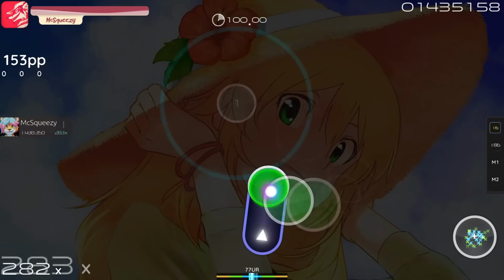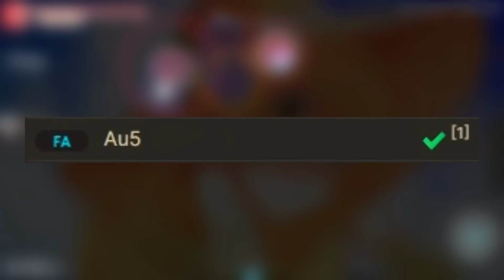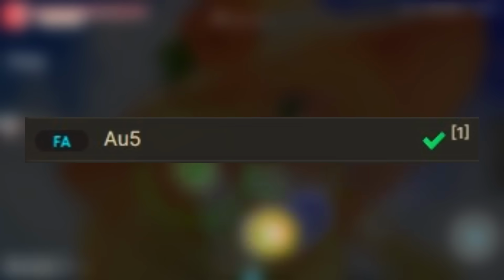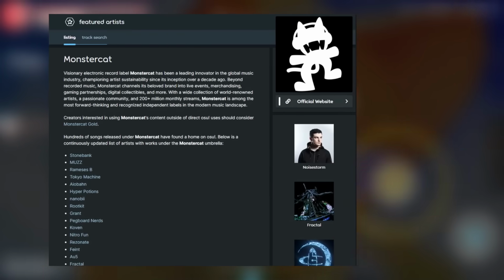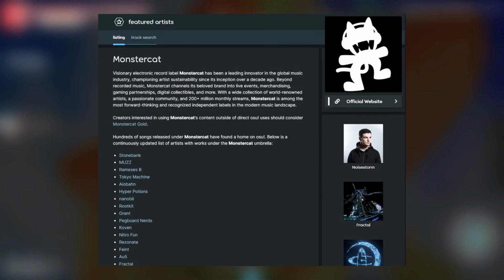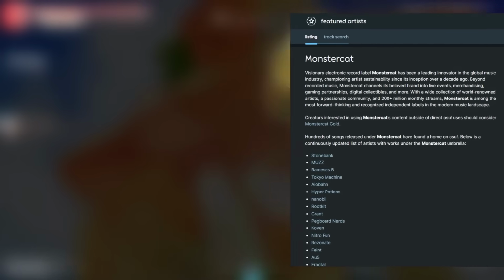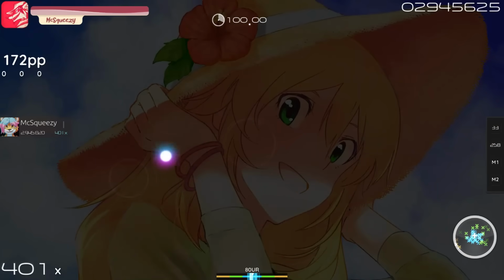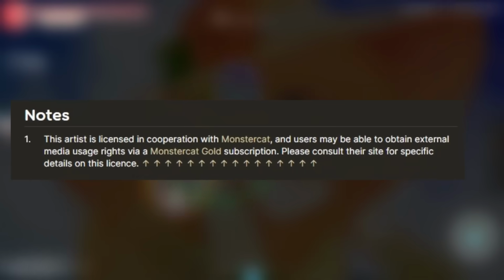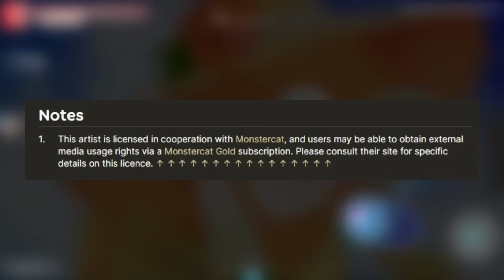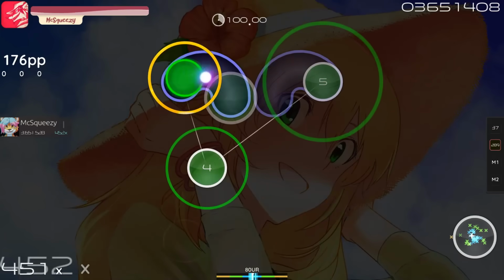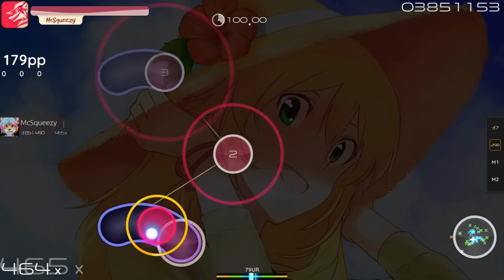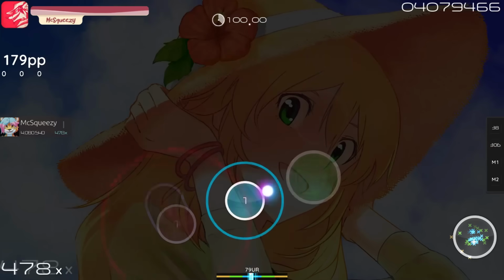There's also another thing to keep in mind. If you go on the page, you may see some artists that have a checkmark next to the name, but they also have a 1 next to the checkmark. That means that the licenses for these songs that are listed from that featured artist are obtained through a platform by the name of Monstercat. And if you scroll all the way down the wiki page, you can see that users may be able to obtain external media usage rights via a Monstercat Gold subscription, which technically means if you get a Monstercat Gold subscription, you may be able to get usage rights for other songs as well.